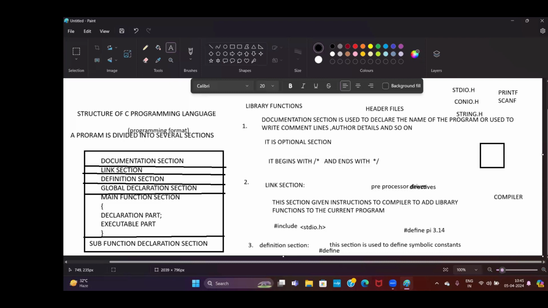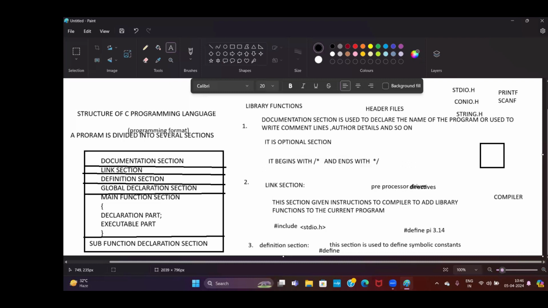Sub-function declaration section is also called the user defined section, so it is defined by the user. We will discuss it later, don't worry. First of all, what is the documentation section? This section is especially used to write the name of the program. For example, biggest of two numbers, swapping of two numbers. We can write these types of program names with the help of the documentation section.